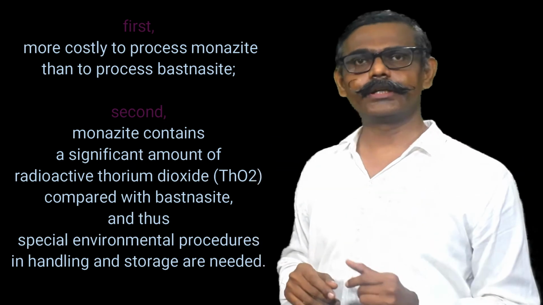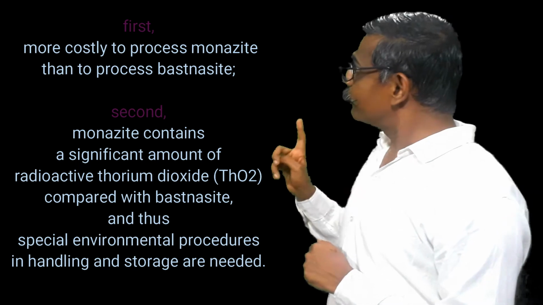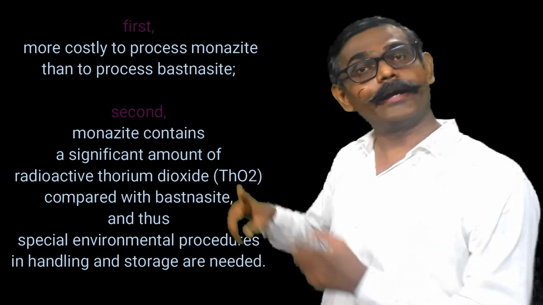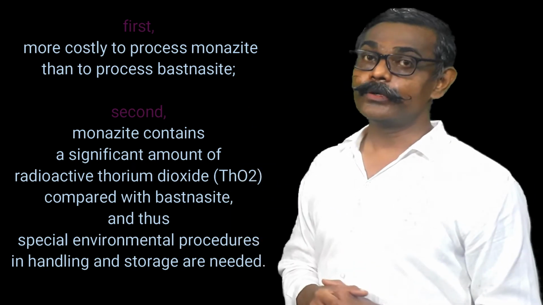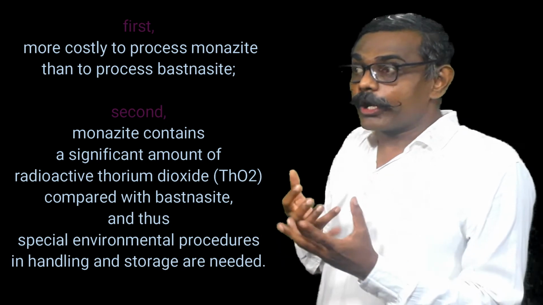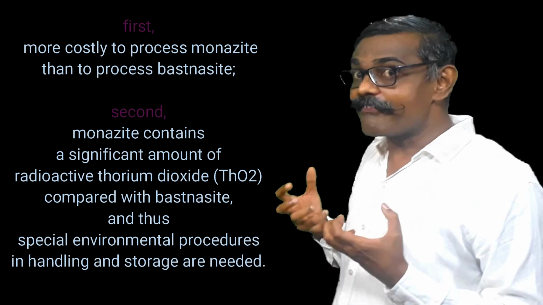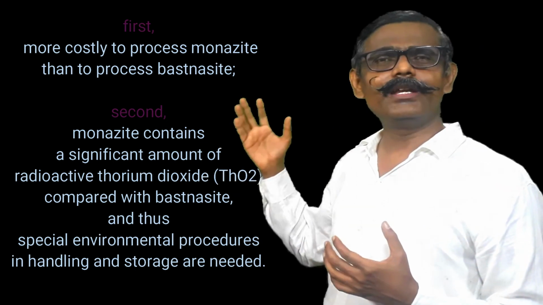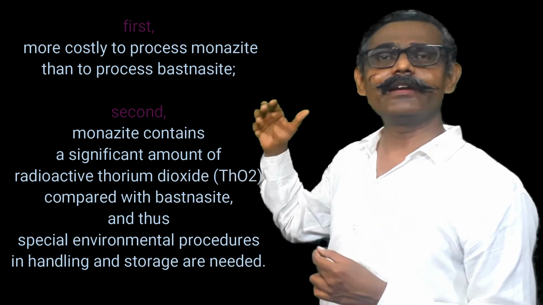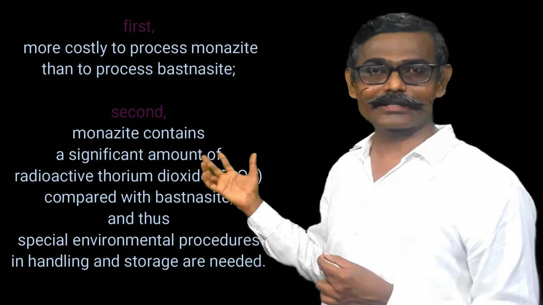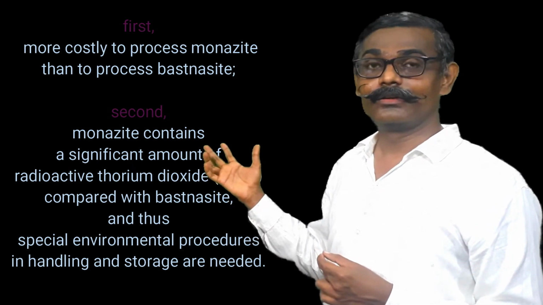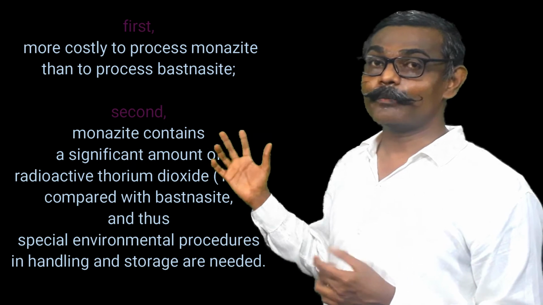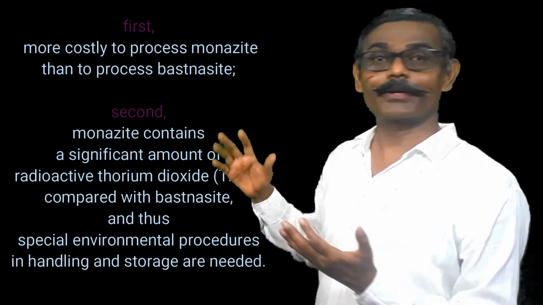And second reason, this monazite possesses thorium, and this thorium is radioactive. So radioactivity, therefore we should be careful. But if any mineral is radioactive, or any radioactive element we extract, then we need to follow proper precautions, proper care.